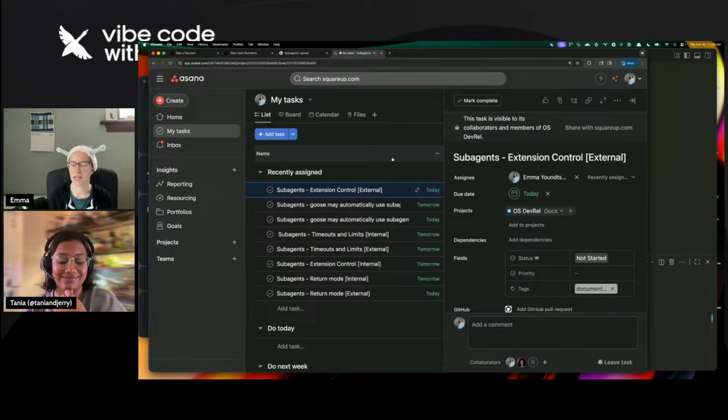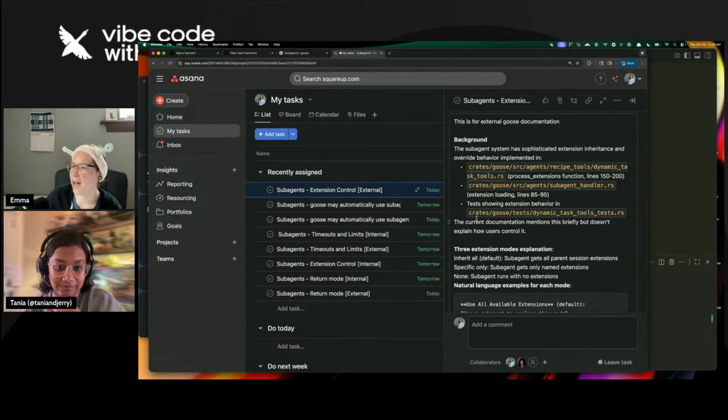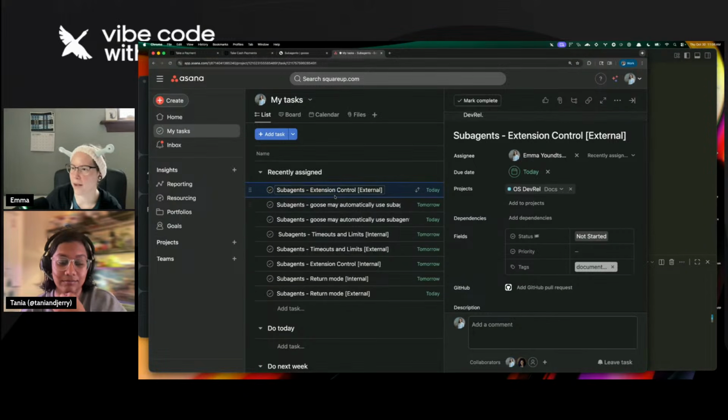Like I mentioned, a lot of times the tickets that tech writers will get are not as robust as the ones that Rizal is writing for me. So I'm just going to look at what I've got. So extension control is a new feature.